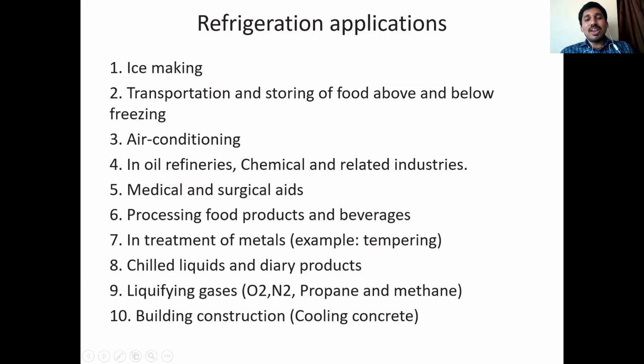Next application is in treatment of metals. I explained one example in the brackets called tempering. Tempering is a process which is used to strengthen steel. In the tempering process, the basic step used is quenching. Quenching means you have to increase the temperature rapidly, and at the same time immediately reduce the temperature rapidly. Using this procedure, the strength of steel will be improved. So here, to reduce the temperature in a rapid way, you have to maintain a proper refrigeration system.